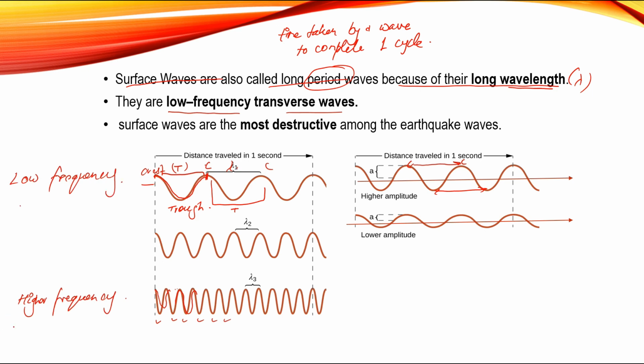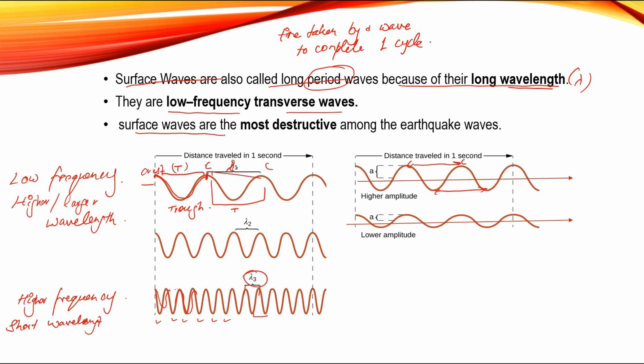High frequency means short wavelength. Wavelength, you understand, is the distance between two crests or troughs. This is short wavelength, and here wavelength is quite higher, so this is large wavelength.